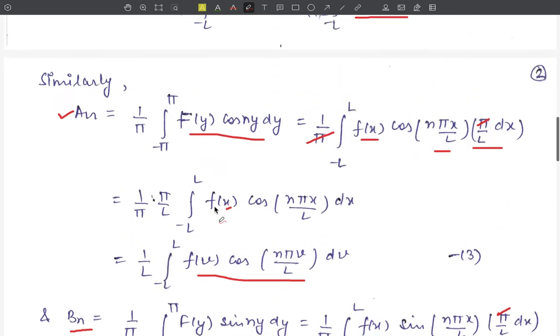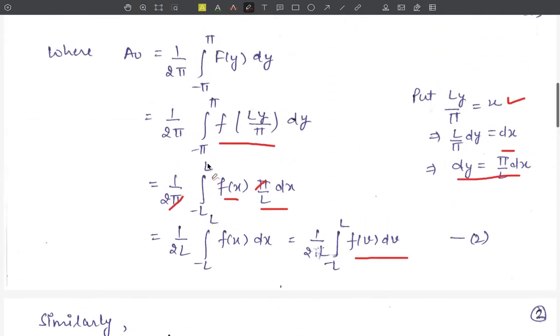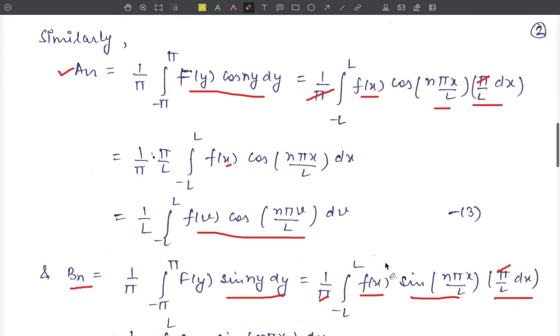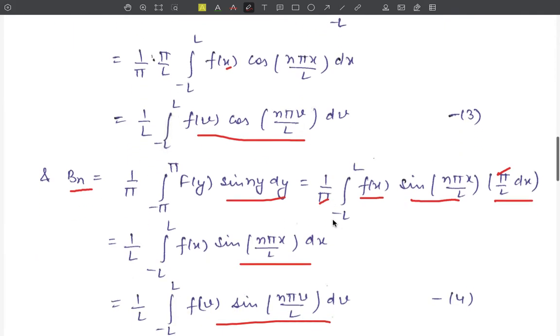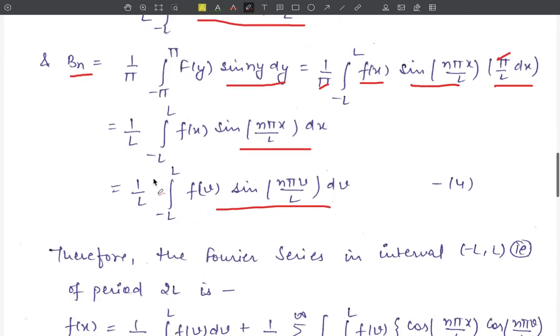So these are the values of the Fourier coefficients: a naught, this value 1 upon 2L integration minus L to L f of v dv; a_n, 1 upon L integration minus L to L f of v cos n pi v by L dv; and the value of b_n, 1 upon L integration minus L to L f of v sin n pi v by L into dv.